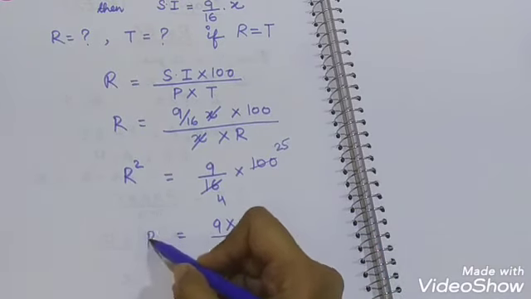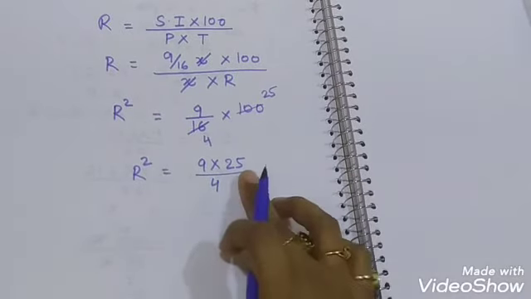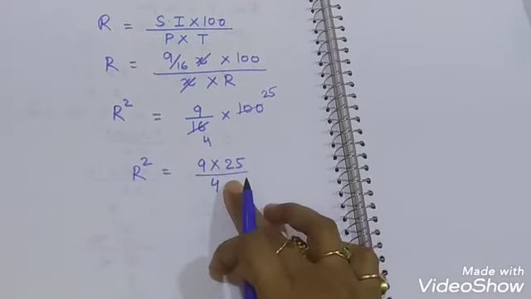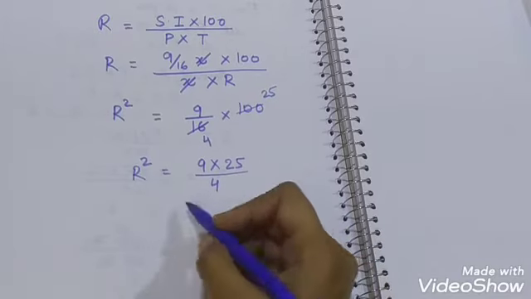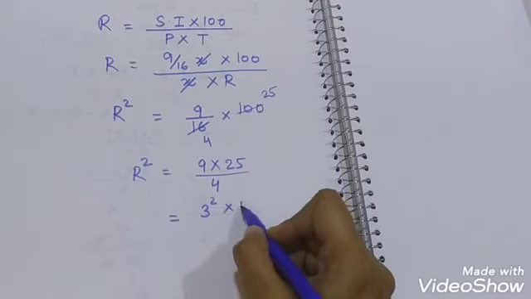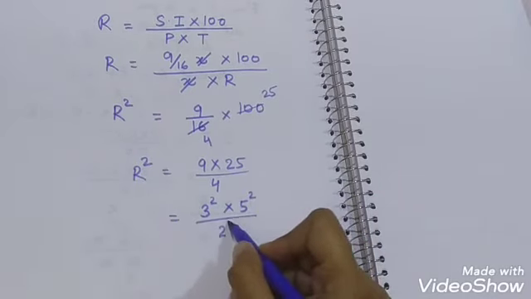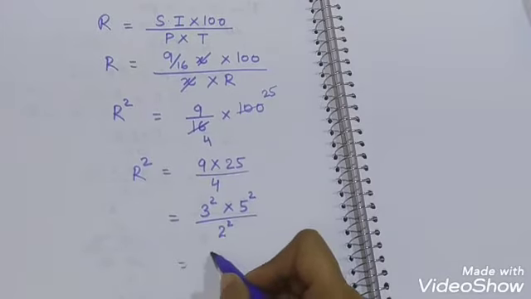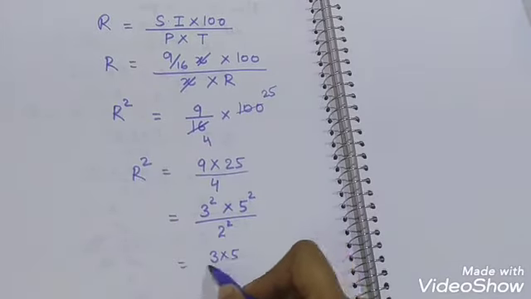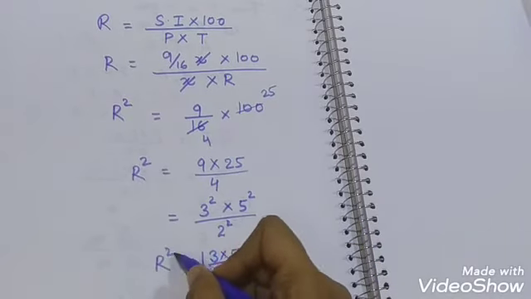Now I am not going to multiply it. Why? Because the numbers that are written here are perfect squares. 9 is the perfect square of 3, 25 is the perfect square of 5 and 4 is the perfect square of 2. So you can write (3 into 5 upon 2) whole square is equal to R square.